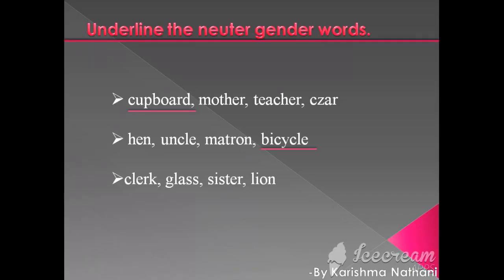Third one is clerk, glass, sister, lion. Here, glass is neuter gender because it is a non-living thing. Clerk can be both male or female, so clerk is common gender. Sister is from female, so it is feminine gender. And lion is masculine gender.